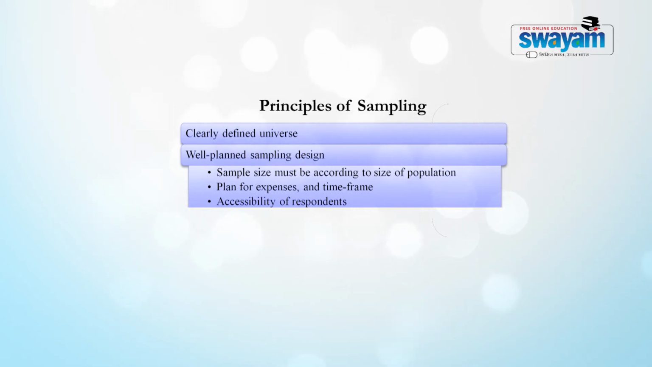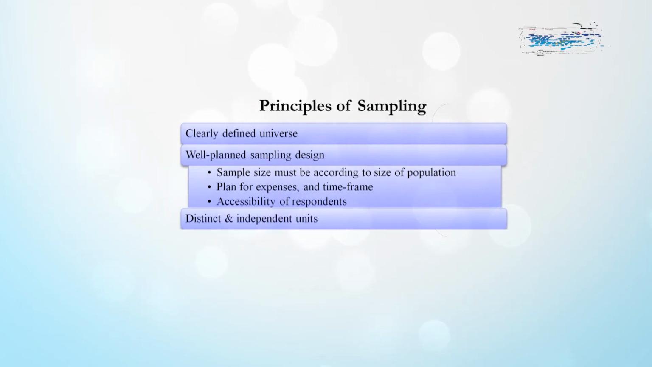Next thing is that the units that are included in the sample must be independent of each other. They must be distinct from each other, and the inclusion of one unit should not be dependent on the inclusion of another unit in the sample. So, they must be distinct from each other and they must be independent of each other.